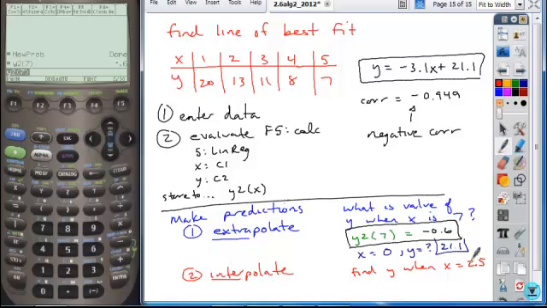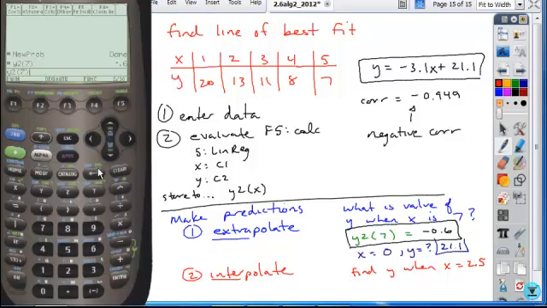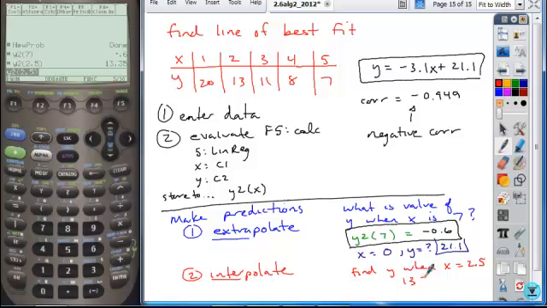Okay, so if we wanted to evaluate it, we're still evaluating the same way. We're still just going to evaluate our function y2 of 2.5, hit enter, and I get my answer to be 13.35 when I interpolate that from the data. Okay? So you are going to need to know the difference between those words, what extrapolation and interpolation mean, and be able to make predictions based on that.